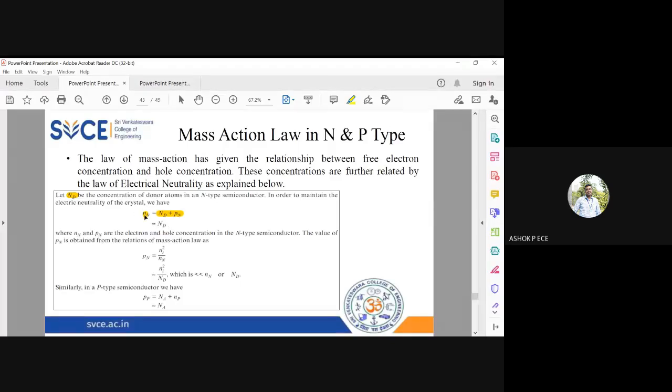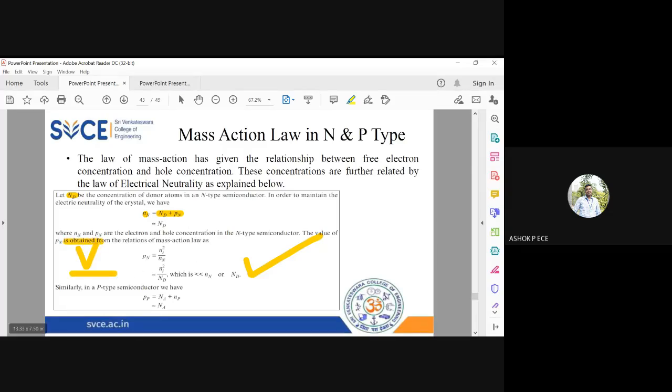The small n is your electron concentration. Capital N is the donor atom concentration. Don't get confused. By mass action law, we know Nn into Pn equal to Ni square. So if I want to find Pn, Pn equal to Ni square by Nn, and Nn is approximately equal to Nd. So this is for an N-type semiconductor. For an N-type semiconductor, the number of electrons will be approximately equal to the donor concentration. So I am replacing Nn by capital N suffix D. And Nd is your donor impurity. Donor impurity means it's a group 5 element, so it is going to donate an excess number of electrons to your atom.